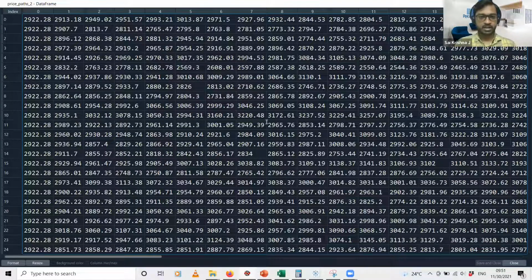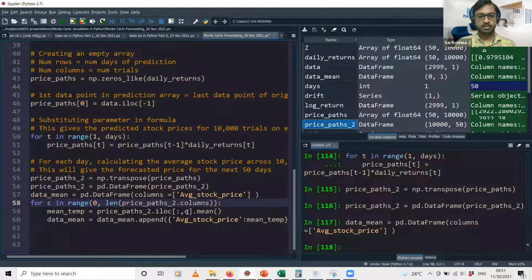For that, I am using a for loop. For each column represented by the letter c in the price_paths_2 data frame, I am calculating the average and storing it in a temporary variable called mean_temp. As and when I calculate this mean on each day, I will append it to the data_mean data frame.